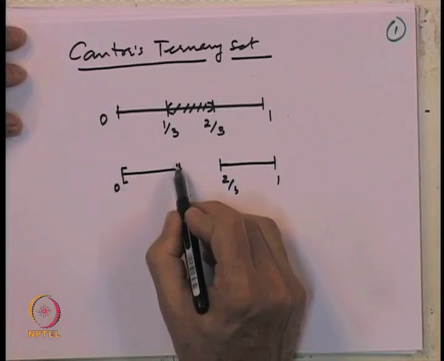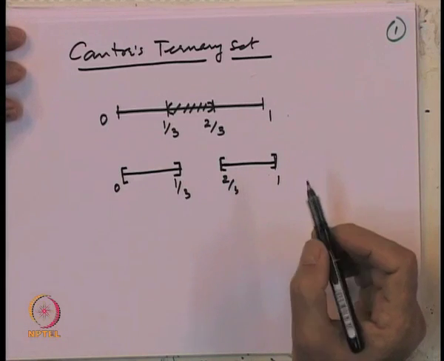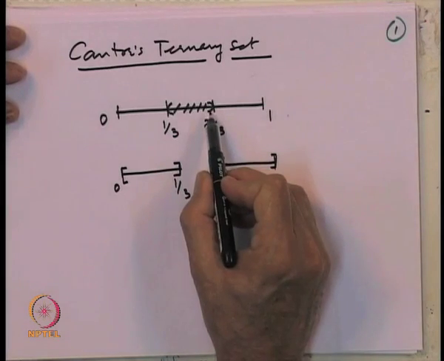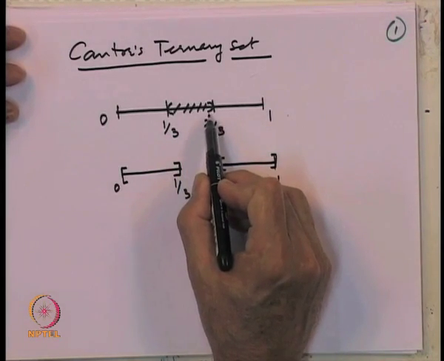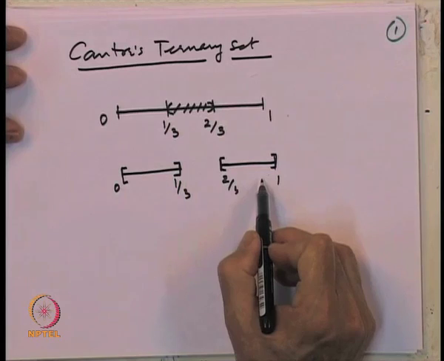So, it gives us 2 closed intervals. At the first stage, having removed the middle 1/3 open interval of the closed interval 0 1, we get these 2.